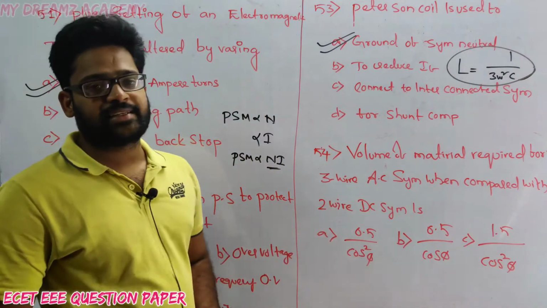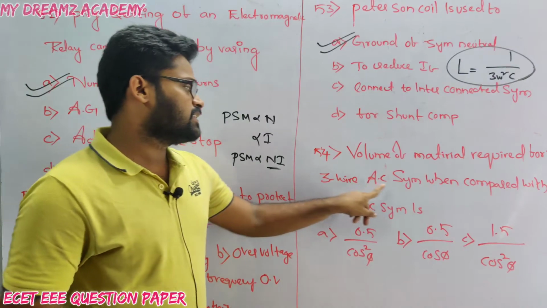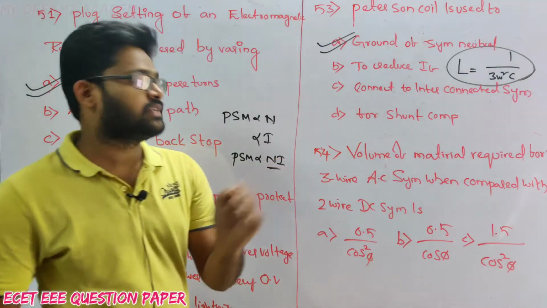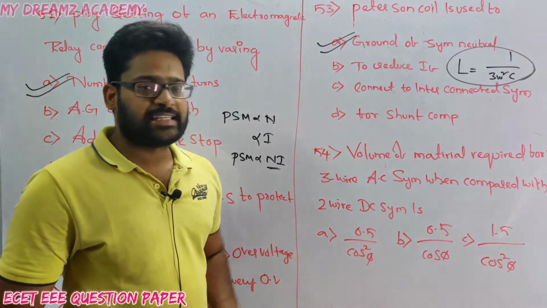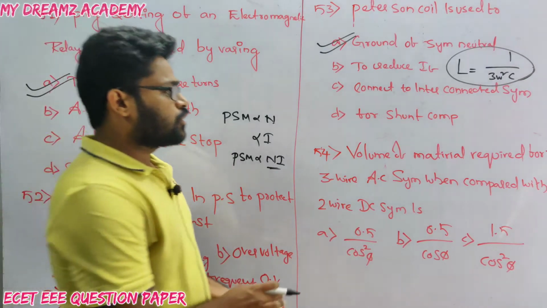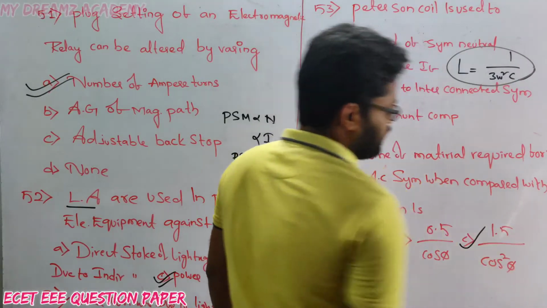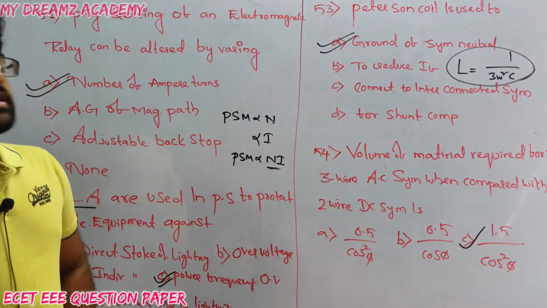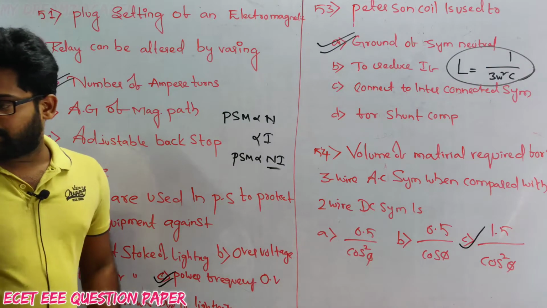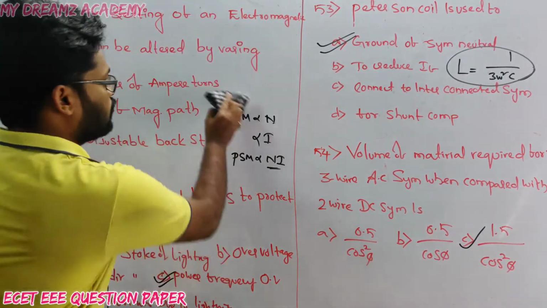Next, volume of the material required for a 3-phase 3-wire AC system compared with a 2-wire DC system. Which option is correct? Option C is correct, that is 1.5 divided by cos square phi. This is a very important question.